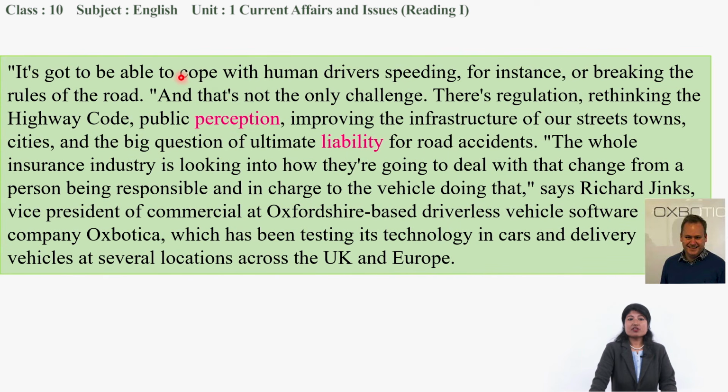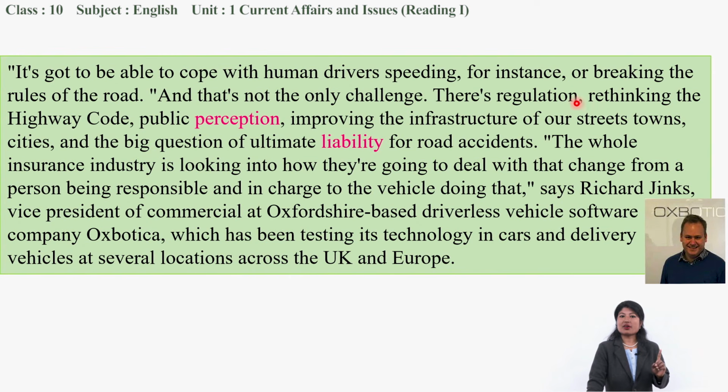It's got to be able to cope with human drivers speeding. So human driver speed could be different, right? So it should match with it. It should get it. For instance, or breaking the rules of the road. So human drivers, they might break the rules. And that's not the only challenge. These are the challenges for the driverless car, and that is not the only one.